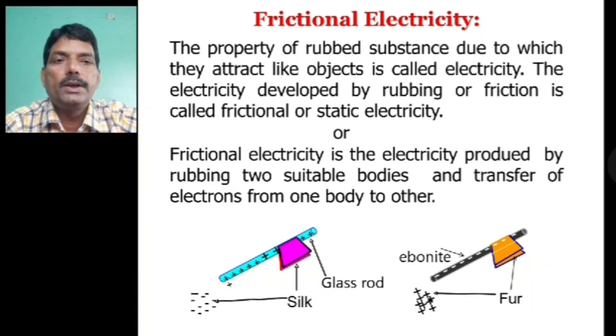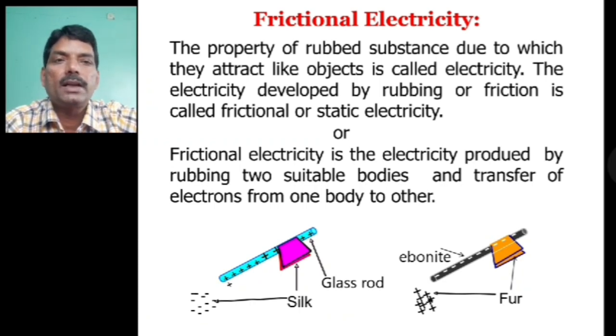This happens due to the frictional process, the electricity generated due to friction. The frictional electricity is the property of the rubbed substances due to which they attract light objects. The electricity developed by rubbing or friction is called frictional or static electricity.